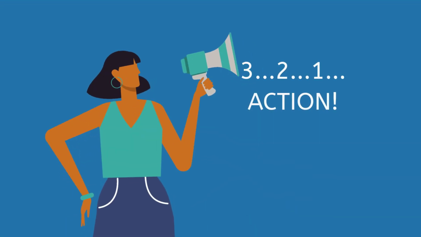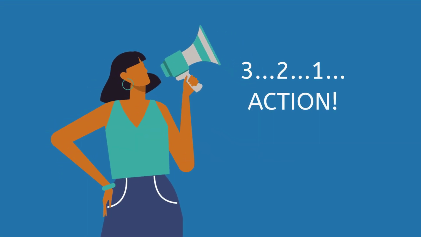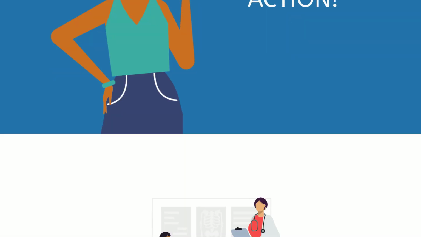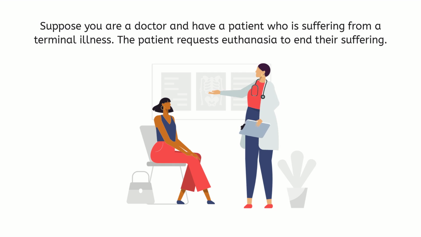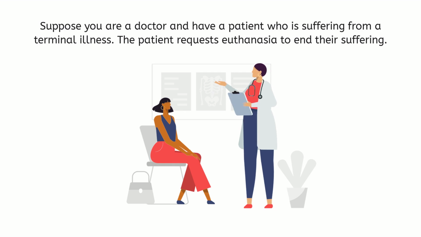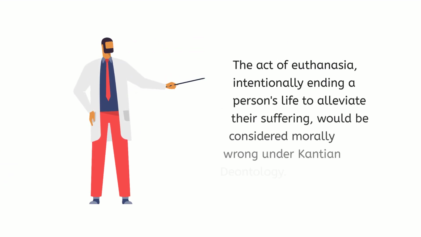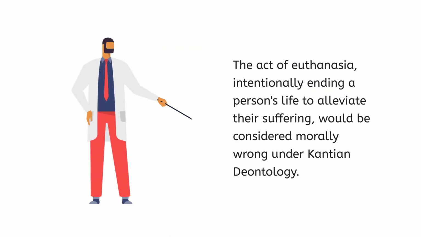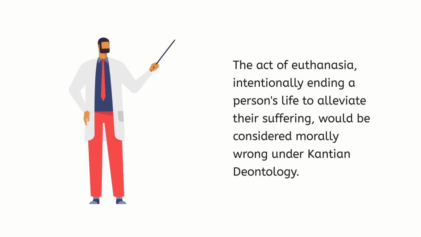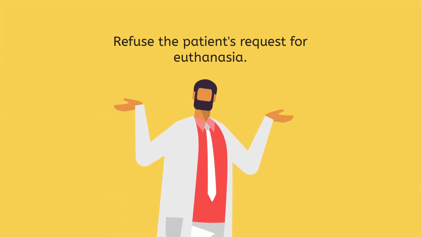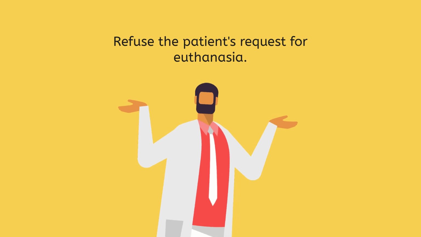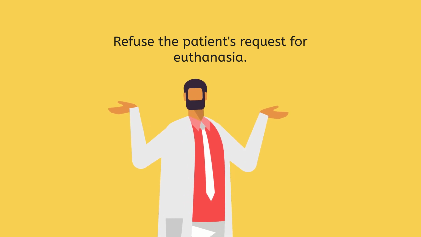Let's take a look at an example of how the categorical imperative can be applied in practice. Suppose you are a doctor and have a patient who is suffering from a terminal illness. The patient requests euthanasia to end their suffering. According to Kantian Deontology, euthanasia is always wrong because it involves treating a human being as a means to an end rather than as an end in themselves. Therefore, as a doctor, you would be obligated to refuse the patient's request for euthanasia.